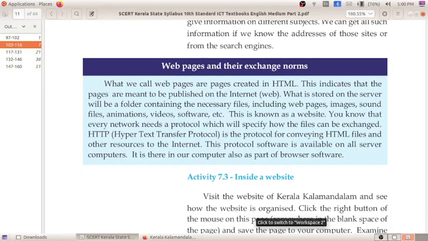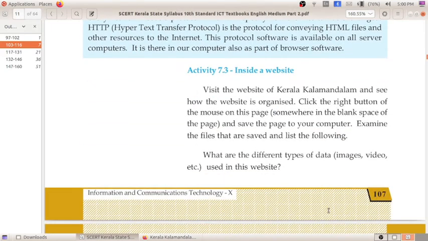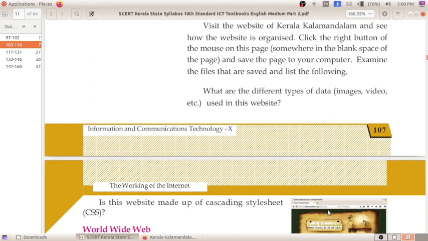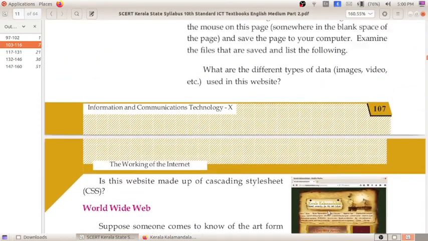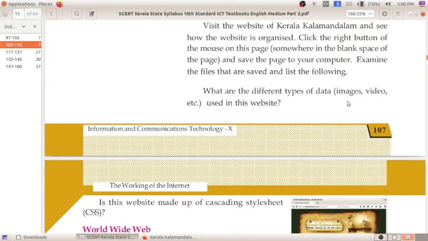Next is Activity 3.7. Already we have opened the Kerala Kalamandalam website, and you can see the different types of data. What different types of data can we see?